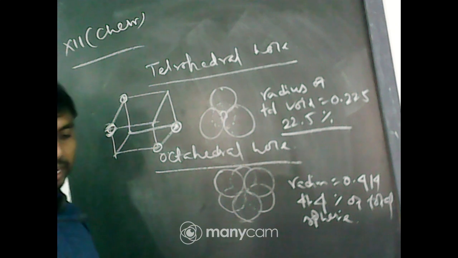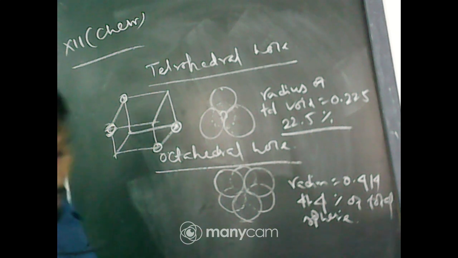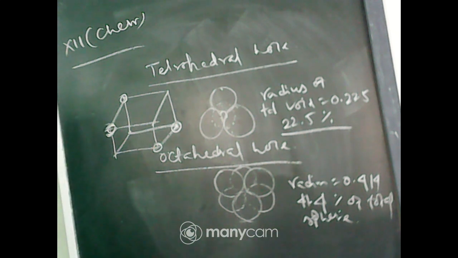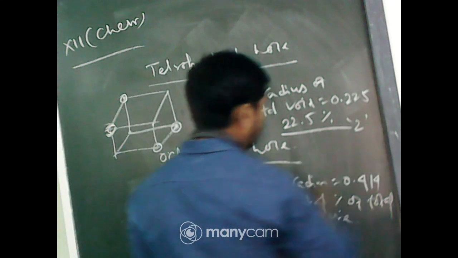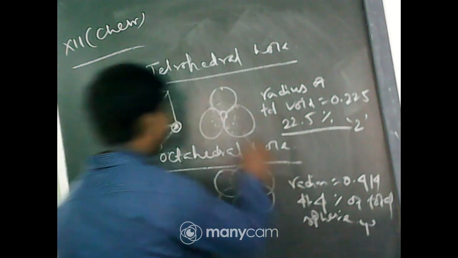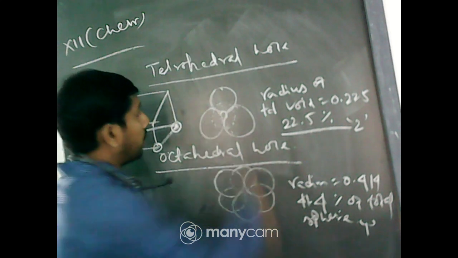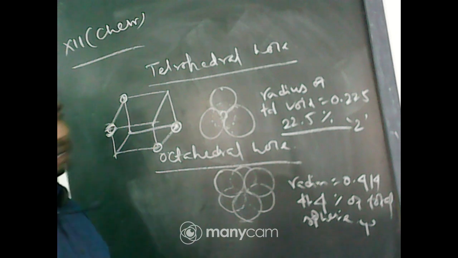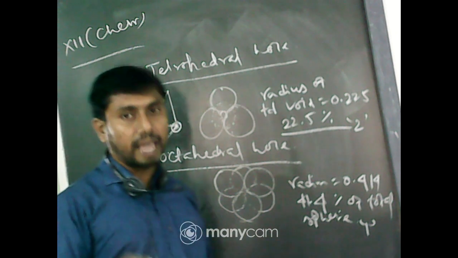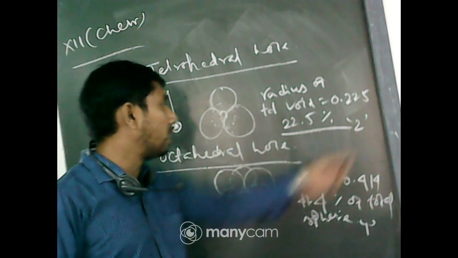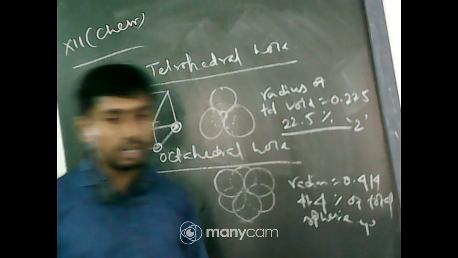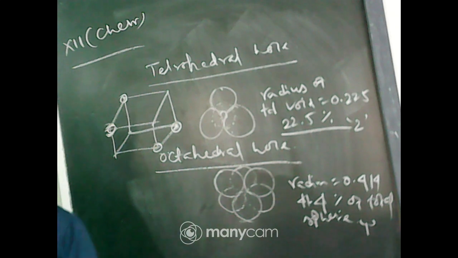So, the number of tetrahedral voids per sphere is 2, and here it is 1. That means, on average, the number of voids produced in the crystal, if we calculate it with the total number, would be 2 in the case of tetrahedral, but 1 in the case of octahedral. This is somewhat difficult, but you should remember this point.